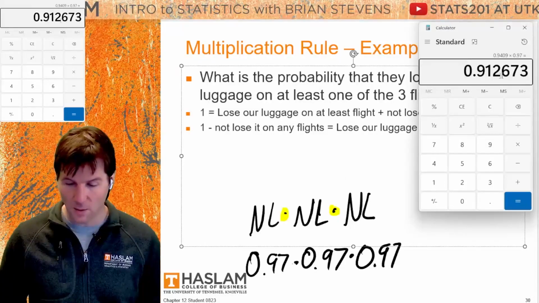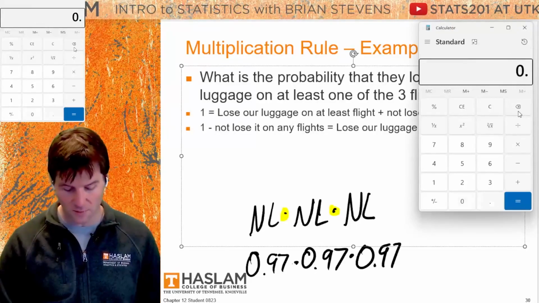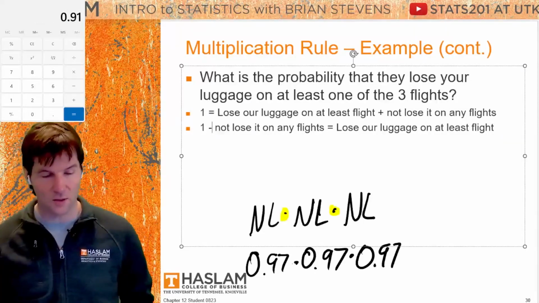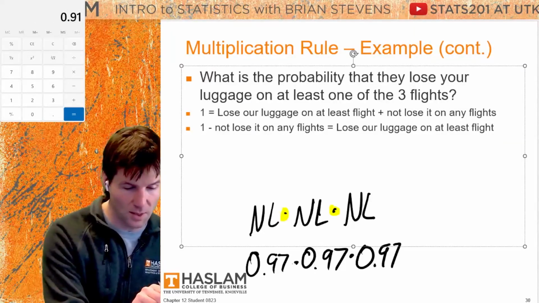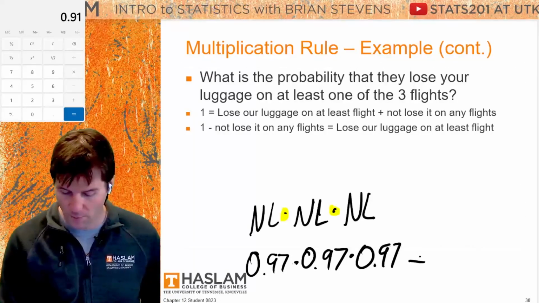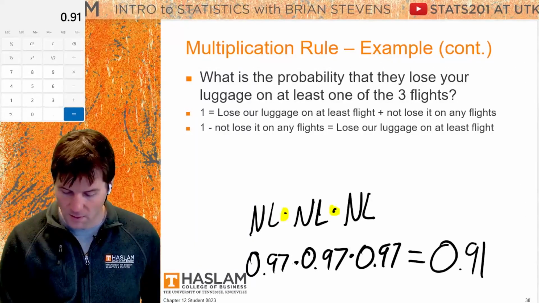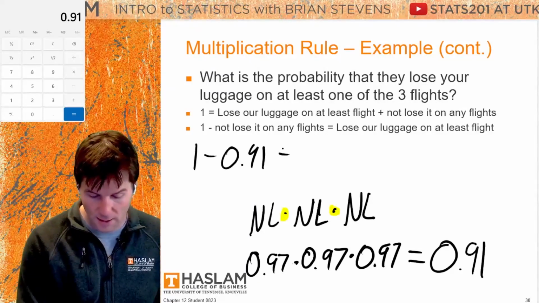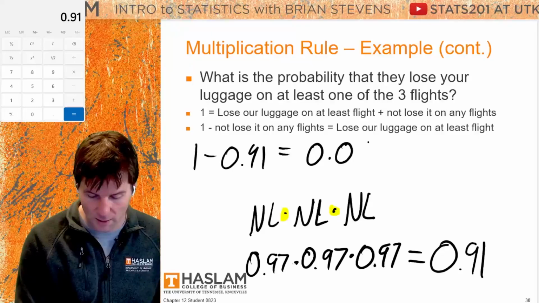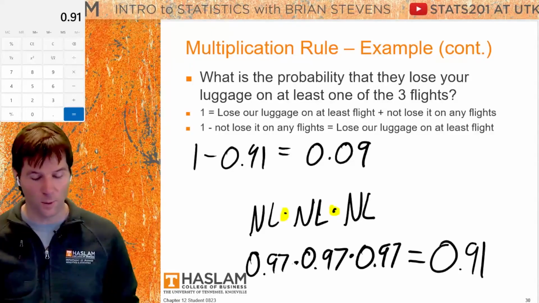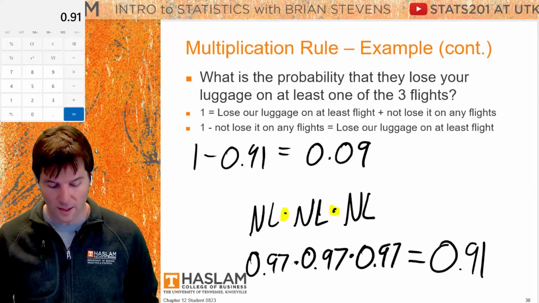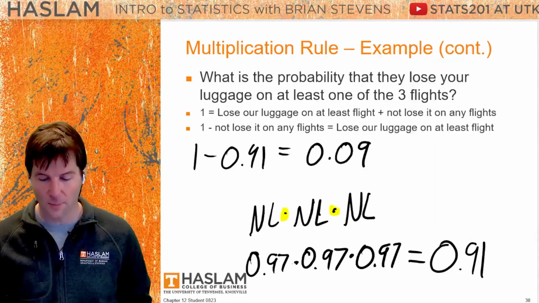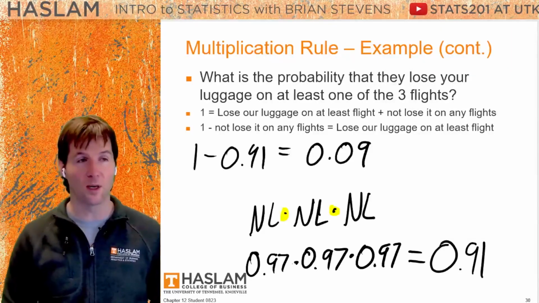It's basically 91%. I'm going to round it to 91% for brevity. So there's a 91% probability they do not lose our luggage on 3 flights in a row. And so now we simply substitute in 1 minus 0.91, and now there's a 9% probability that our luggage is lost on at least one flight. When we go on all these flights, about 9% of the time our luggage will be lost on at least one.